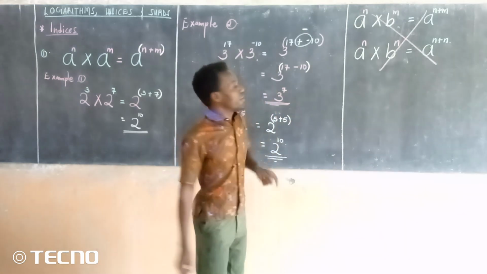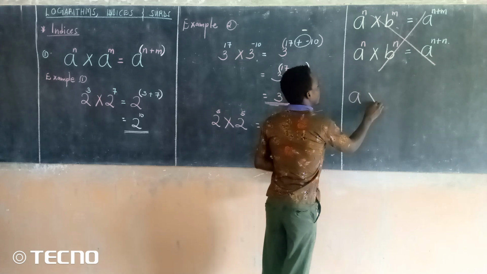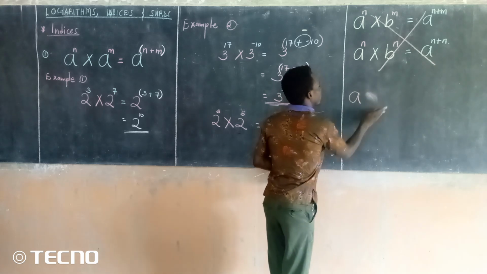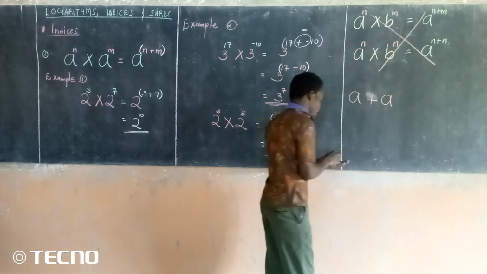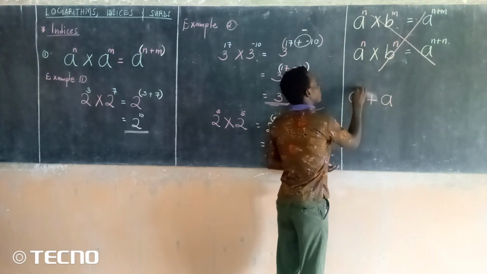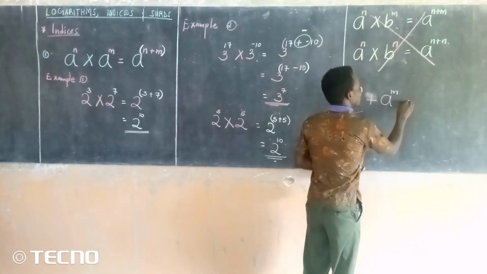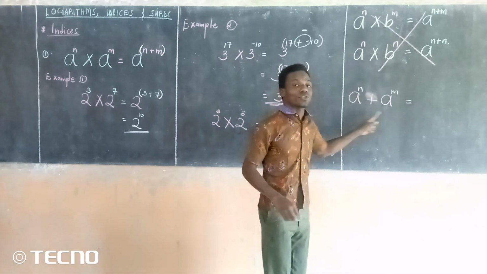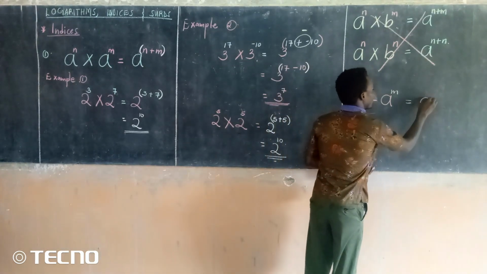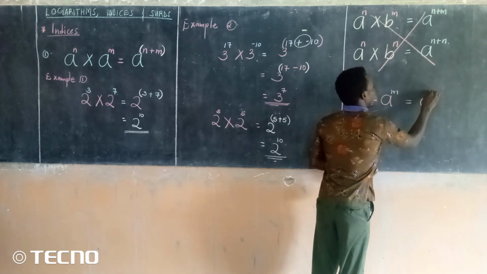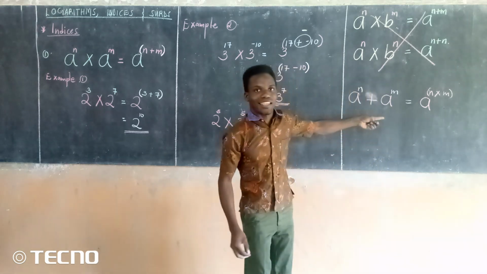Then the other error we can have is A to the N, this is not multiplication, plus A to the M, you see, where the powers are different. We also have learners who say that this one is the same as A, and then here you say N times M, you see, look at what they are saying.